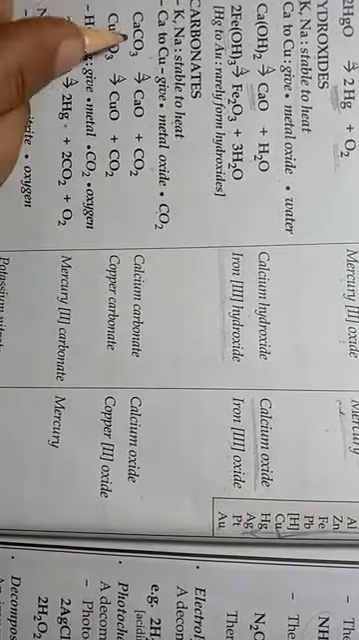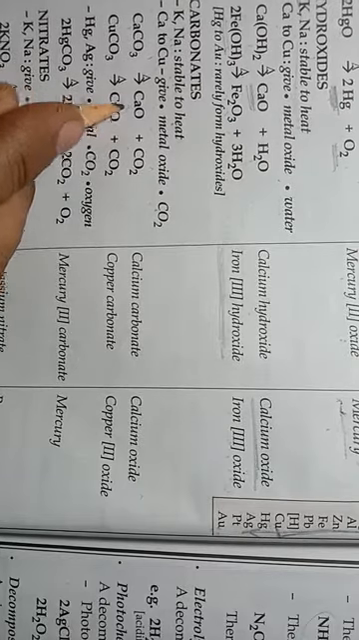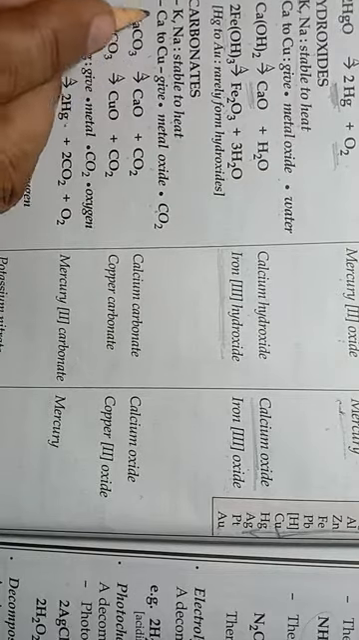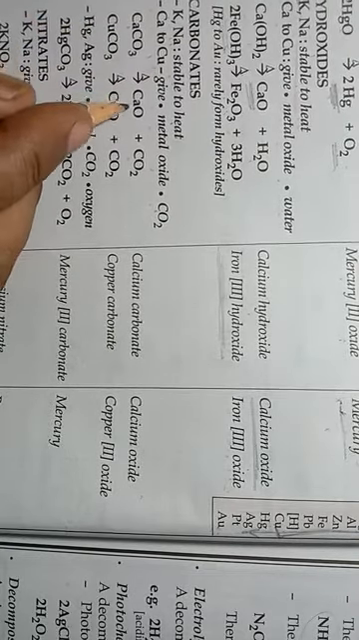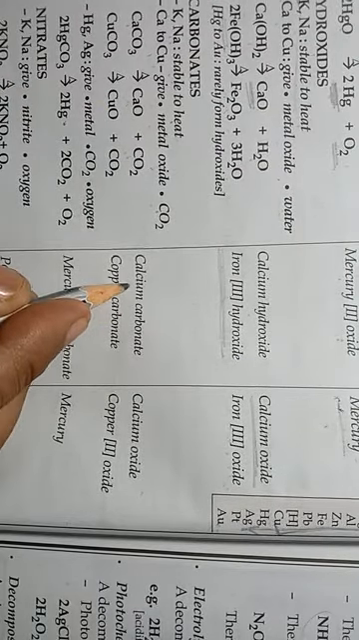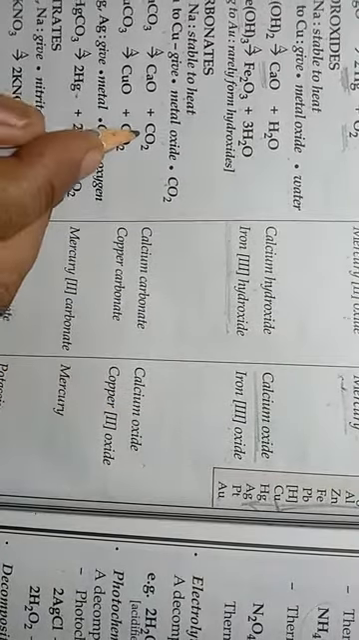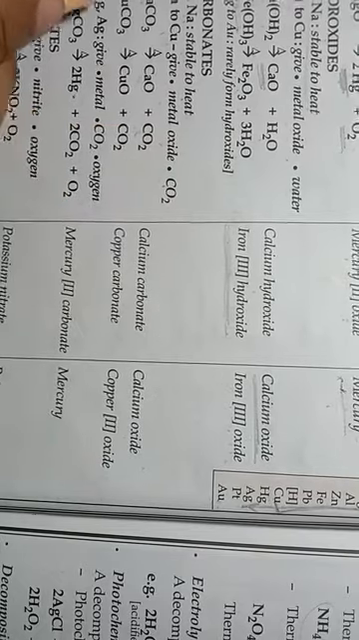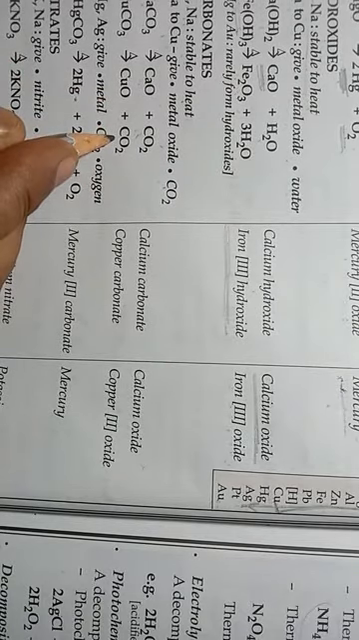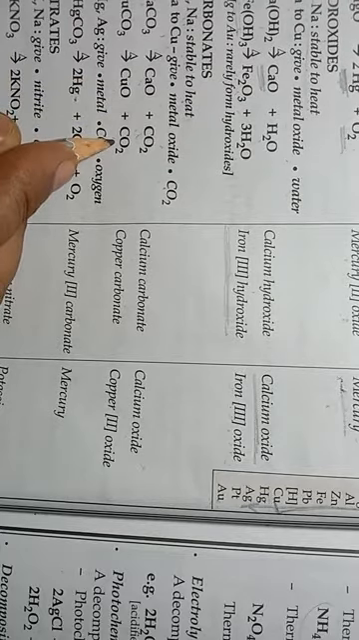For example, when calcium carbonate is heated, it gets converted into calcium oxide and carbon dioxide. So from one particular compound, after decomposition, two new compounds are formed. The substance we have taken is calcium carbonate, the residue formed here is calcium oxide, and this is CO2, which is a gas. In the case of copper carbonate, copper oxide and carbon dioxide will form.